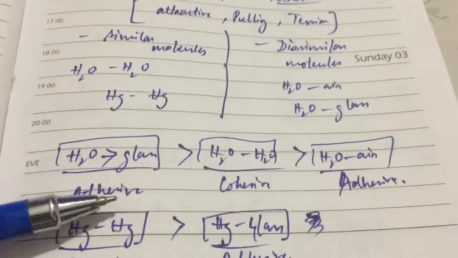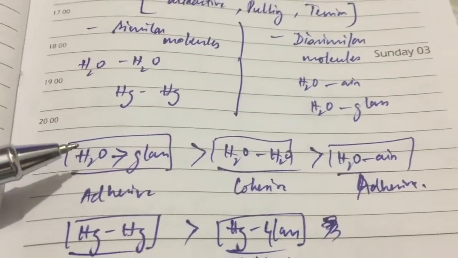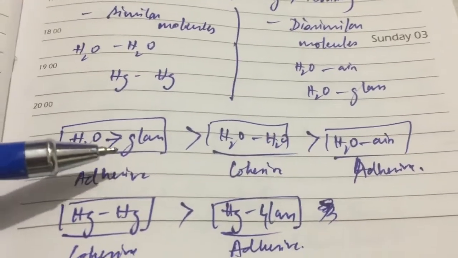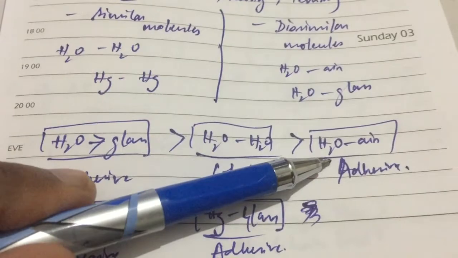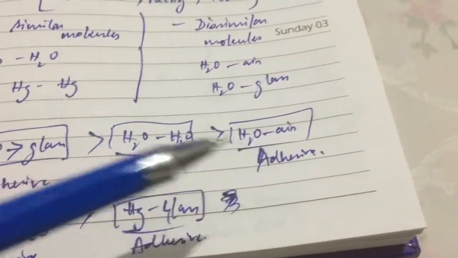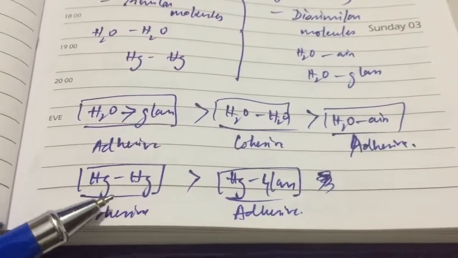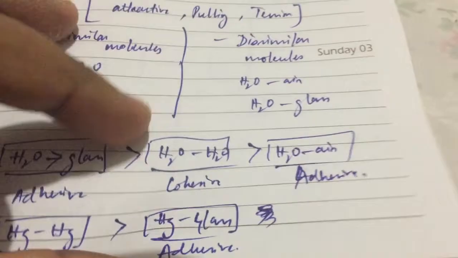So from the property of the particular liquid, for water and glass the adhesive force is greater than the cohesive force, while the water cohesive force is greater than the adhesive force of water and air. And for mercury, the cohesive force is very high, greater than the adhesive force.